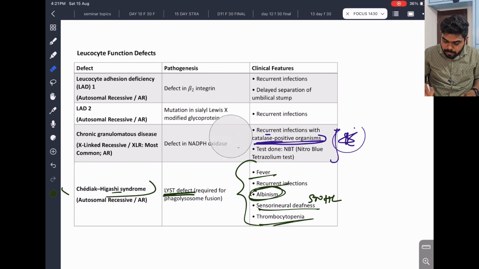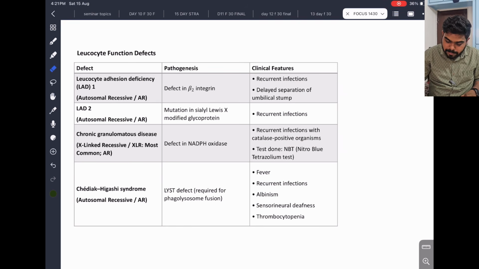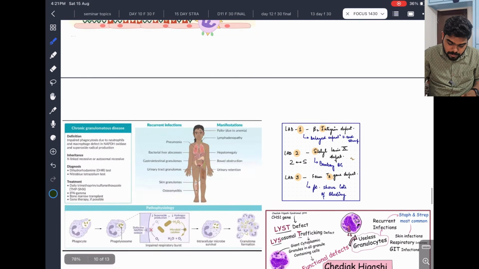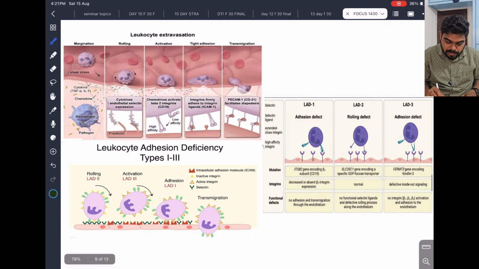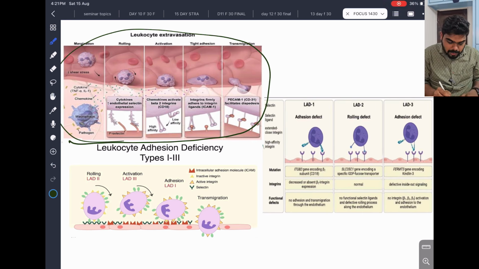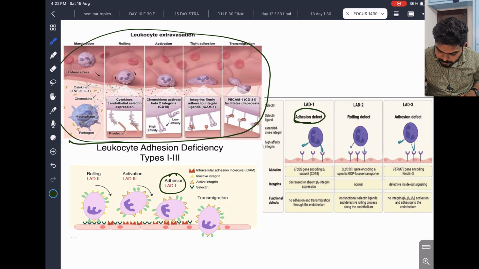But now we'll go and see what's happening here. Now see here. Leukocyte adhesion deficiency, this we explained already. Now we'll see rolling, LAD2. See, adhesion defect is LAD1. Integrin beta 2 integrin, for adhesion integrin is needed, and ICAM, integrin is needed. So LAD1 is the adhesion defect.